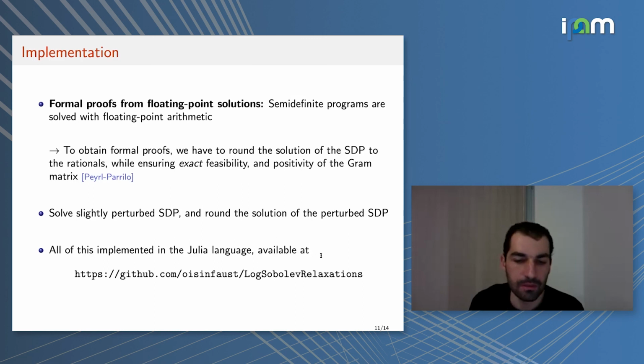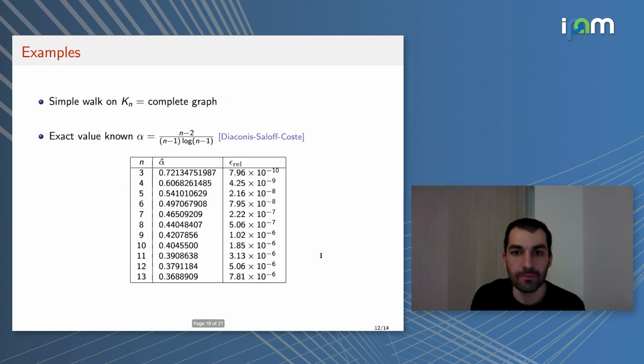The idea here is that you just define your transition matrix K as a matrix of rationals and the invariant distribution, and it will give you a rational number, which is a lower bound on your Log-Sobolev constant. So maybe just to finish, two examples. We tried it on the complete graph, the simple random walk on the complete graph. Here the Log-Sobolev constant is known, so we can see that our method produces bounds that are very close to the actual value. This is the error that you see on the right here.